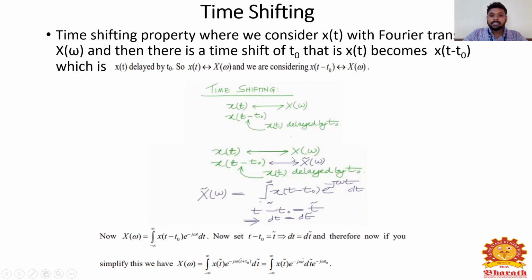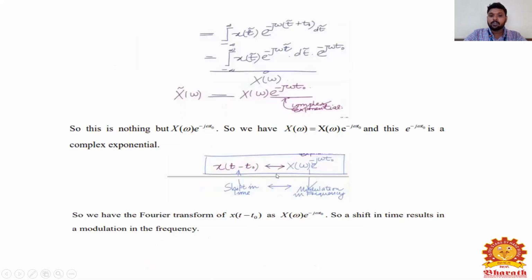X of omega is the Fourier transform of x of t, and X bar of omega indicates the Fourier transform of x of t minus t naught, that is, x of t delayed by t naught.